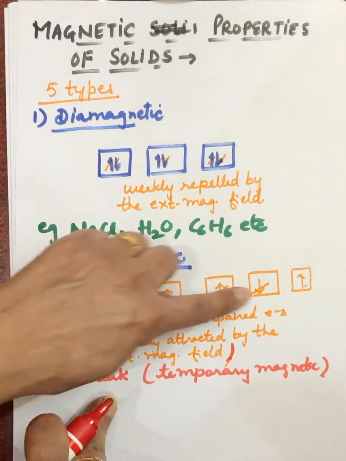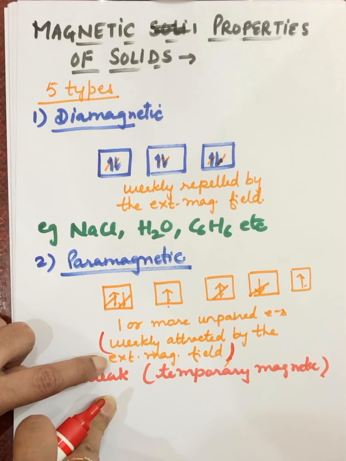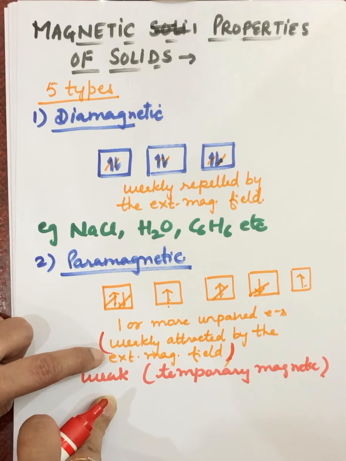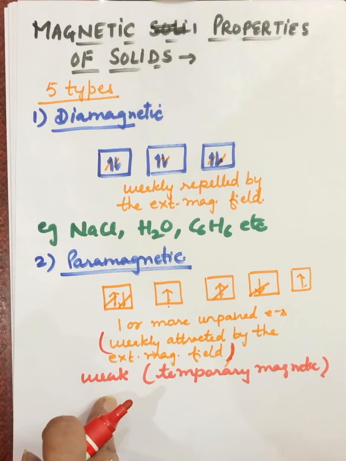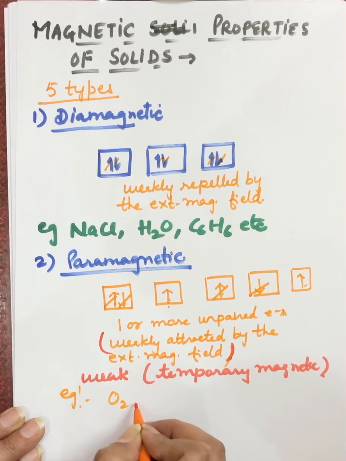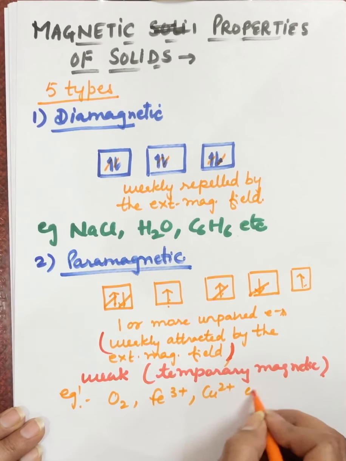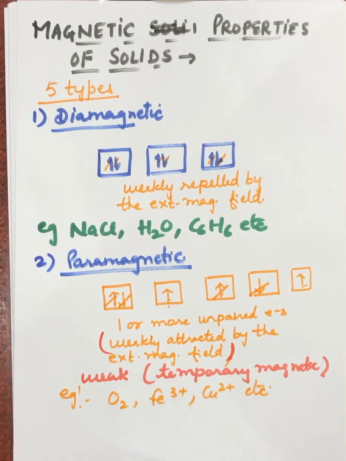They will have this unpaired electron alignment in the presence of the external magnetic field. Once we remove that external magnetic field, then they will lose their magnetic behavior. Examples of substances which show paramagnetic character are oxygen, ferric, copper, etc. They show paramagnetic behavior. After paramagnetic behavior, next we are moving on to the ferromagnetic character.